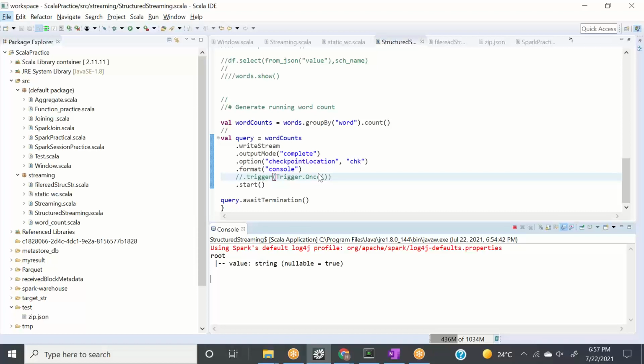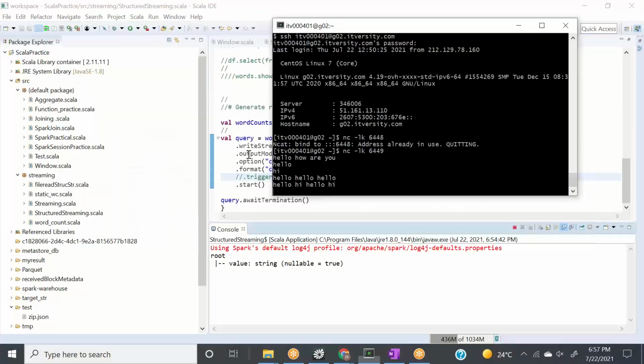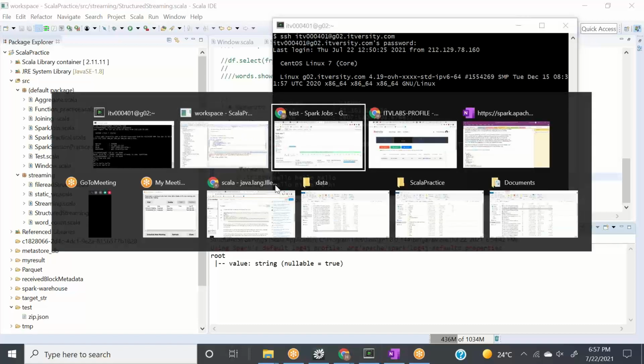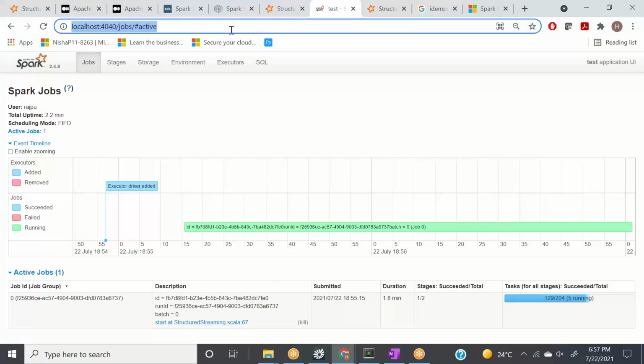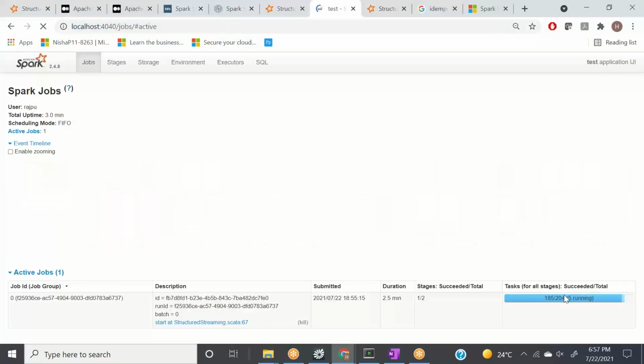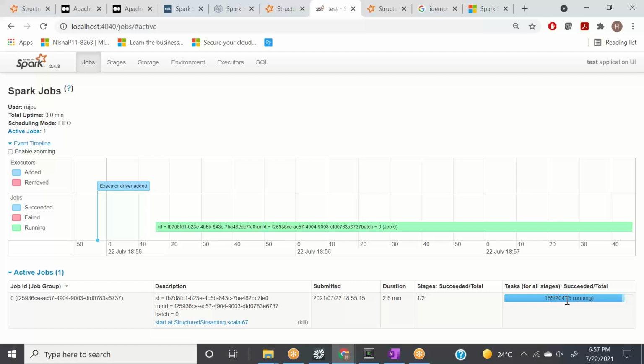And now we only want to calculate this data. I think it's only in bytes, right? 16, 17 bytes, or maybe let's say 20 bytes, right? And what Spark is doing for me, it is creating these tasks. Now it has completed 185 tasks, and it's still running. When the job is completed, I'll show you.